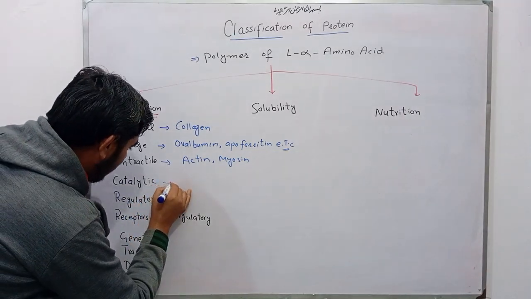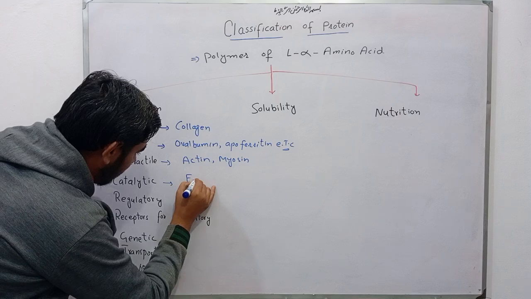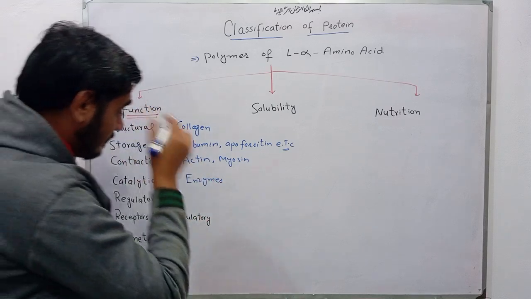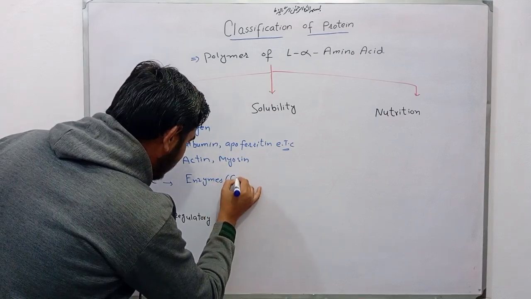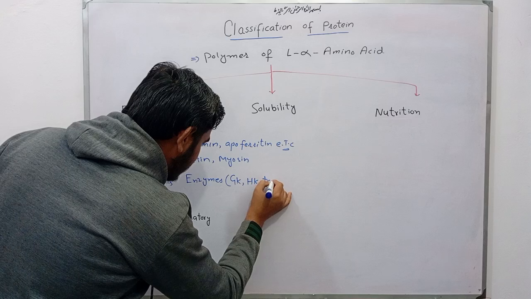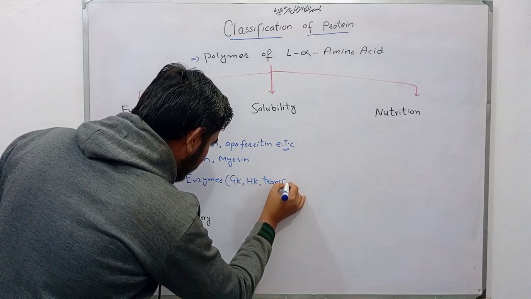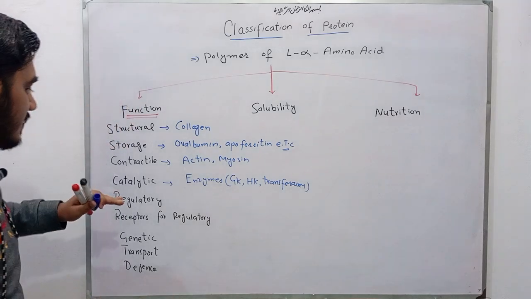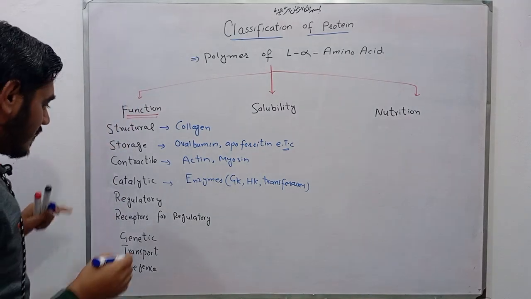Catalytic proteins are enzymes, with examples like glucokinase, hexokinase, transferases, etc. These are all examples of catalytic protein.